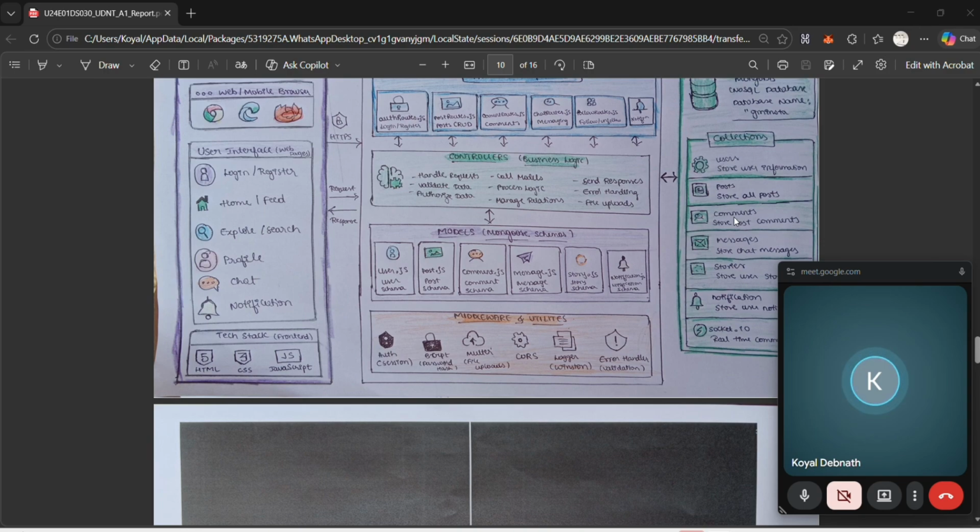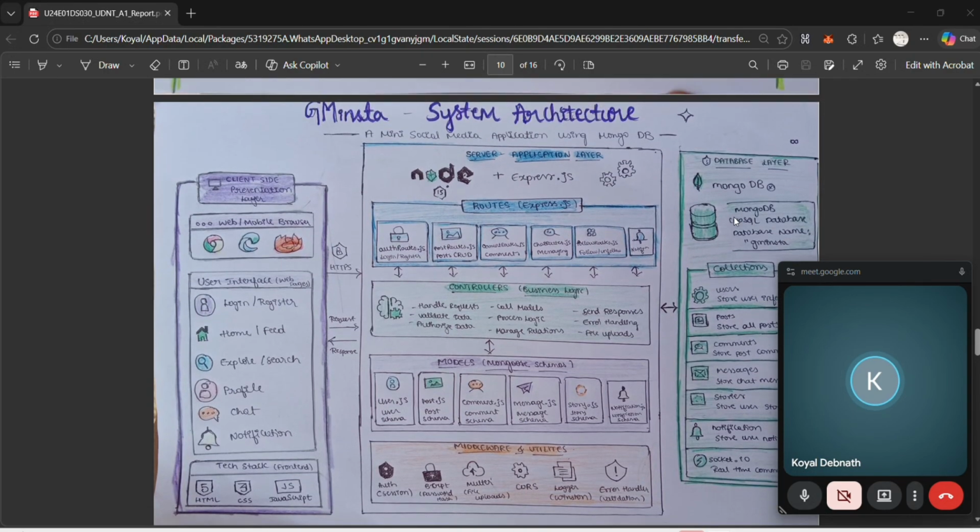So let's see the workflow, how this data flows. First, the user interacts with the browser UI. The request goes to Express.js, where routes and controllers process the logic. The models interact with MongoDB. The database sends data back. Socket.io handles real-time events. The response is displayed to the user.